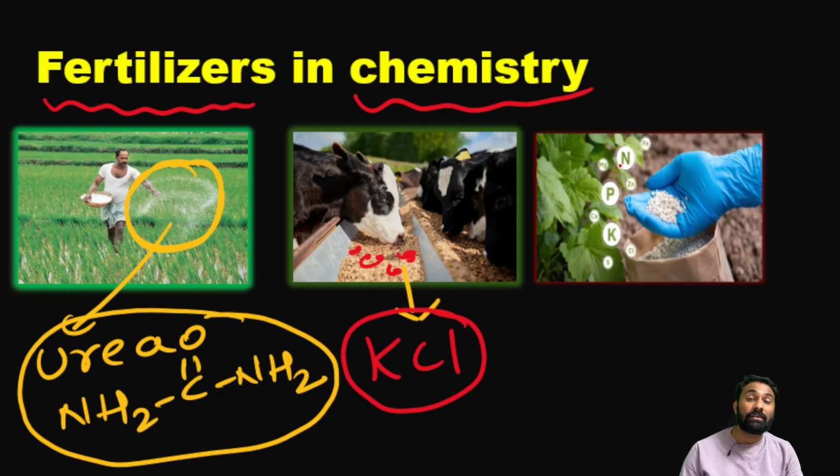Here we have plenty of chemical elements that we are going to see in our chemistry, in the daily life that we are going to use in fertilizers. The first one, the main things they are going to use are nitrogen, phosphorus, potassium. Okay, done. These are some key elements that we are going to use in our fertilizers. Okay, next we'll move.